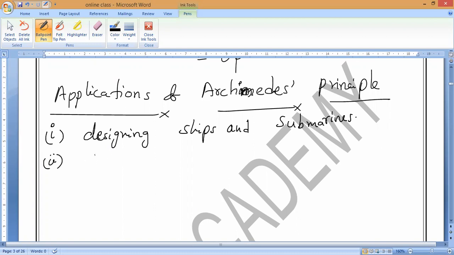Next one, working of lactometers. Where will we use lactometers? You can easily find them in the milk industry, pasteurization industries. Milk density. Very good.